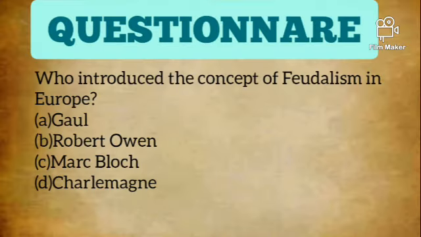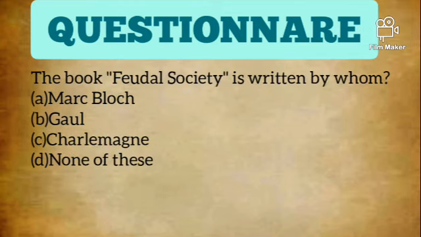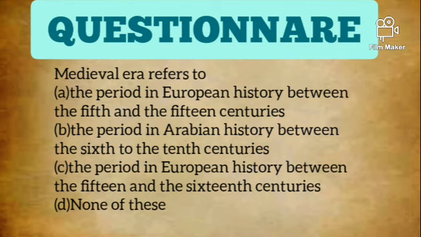Children, let's do some questions based on this video. Who introduced the concept of feudalism in Europe? Gall, Robert Owen, Marc Bloch or Charlemagne? Next question: the book Feudal Society was written by whom? Marc Bloch, Gall, Charlemagne, or none of these? Last question: medieval era refers to the period in European history between 5th to 15th century, or the period in Arabian history between 6th to 10th century, or the period in European history between 5th to 16th century? None of these?